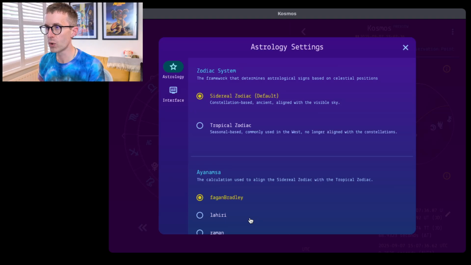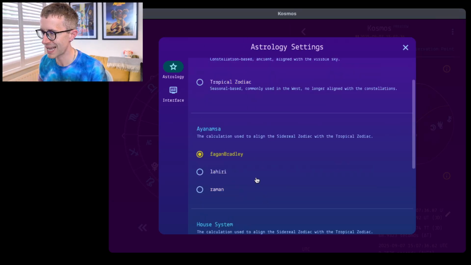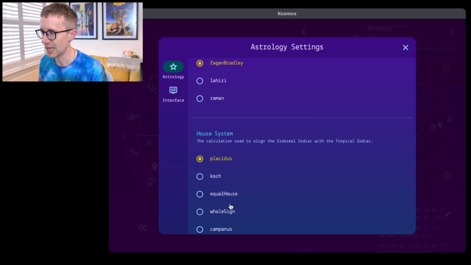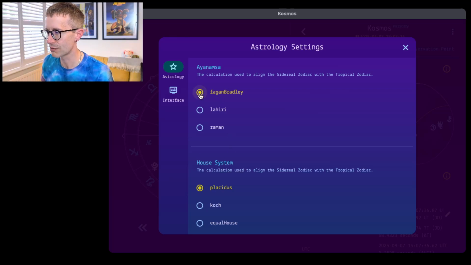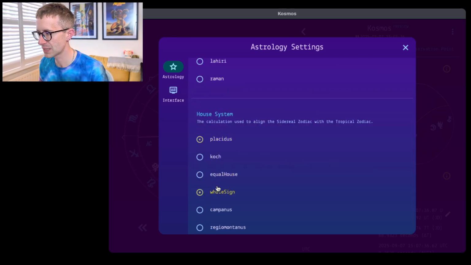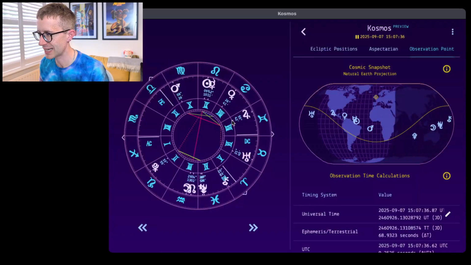There's going to be a lot more here, so you're going to be able to set up settings configurations and orbs configurations and things. But right now it lets you set the zodiac, the house system, and then your sidereal correction here. This is what I tend to go with at the moment, which has its roots in ancient astrology, like Hellenistic astrology, using whole sign.